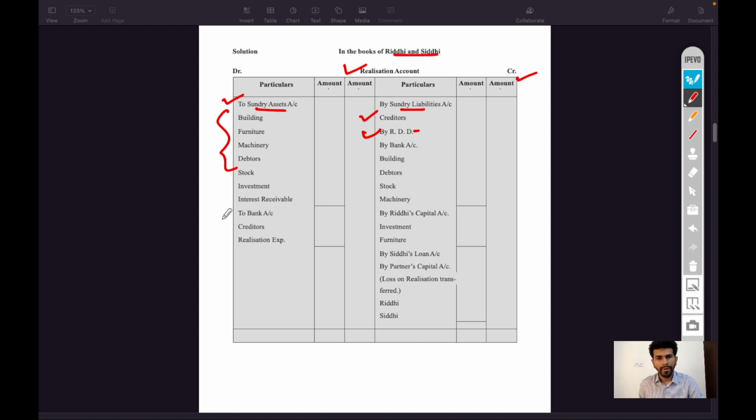Then these liabilities will be paid off in cash, so to cash or bank account, and these assets are sold and realized in cash, so we will write by bank account. Those assets which are sold and realized in cash will be recorded under by cash or bank account, and those assets which are taken over by a partner will be recorded by the partner's capital account.